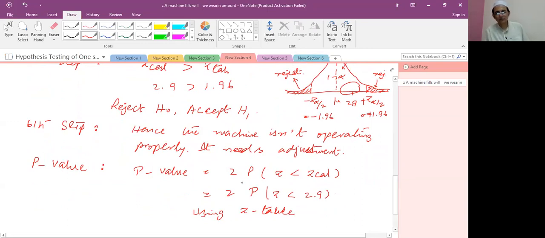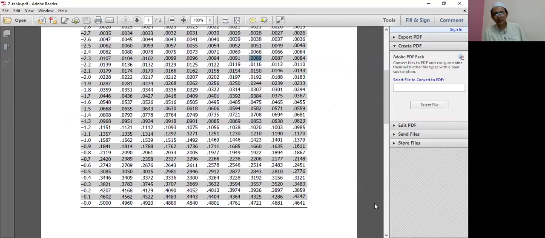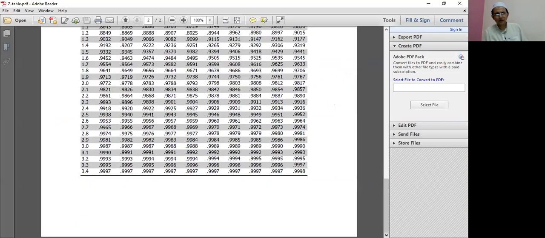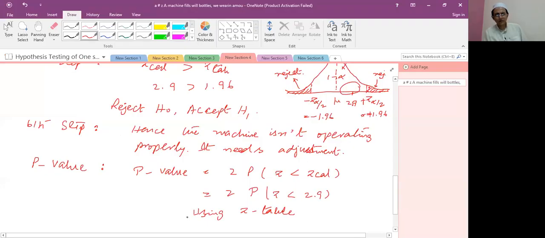In the z table, you will see 2.9 gives 0.9981.